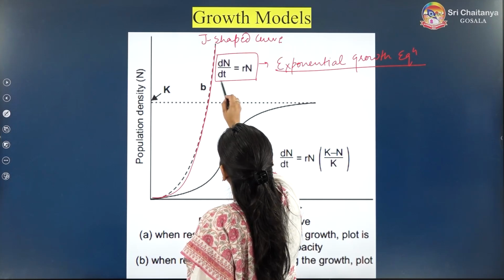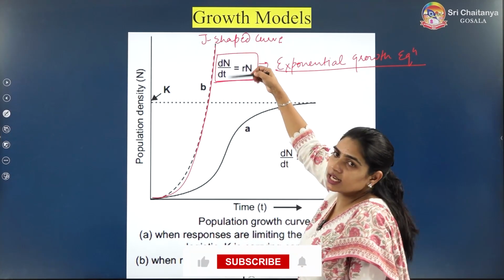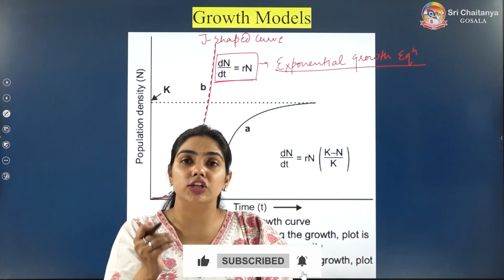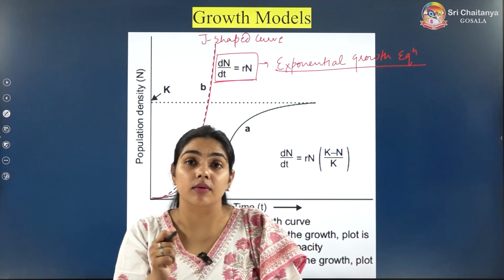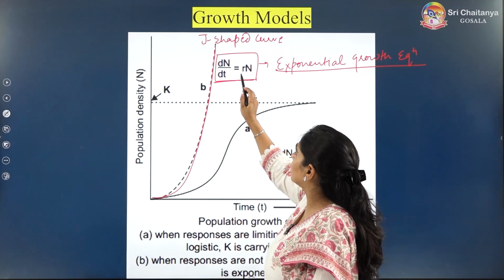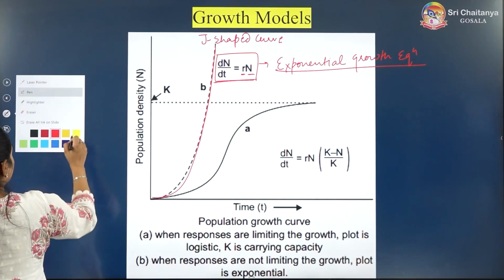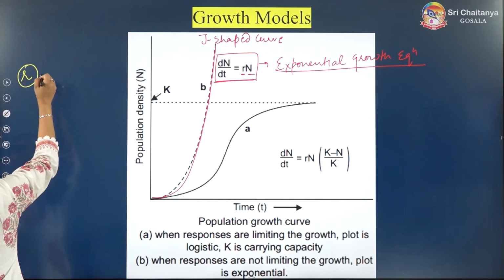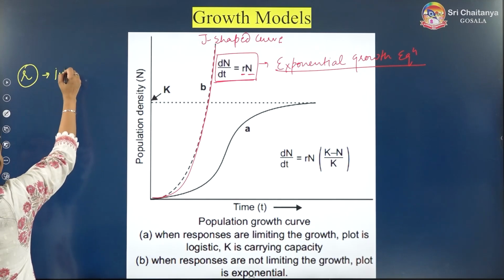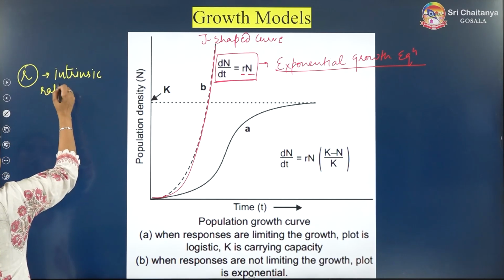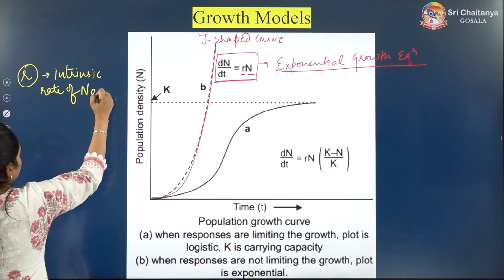And what is the equation? dN by dt means change in population density with time. How can we calculate that? It is R into N. What is R here? R is a very important factor. R is the intrinsic rate of natural increase.